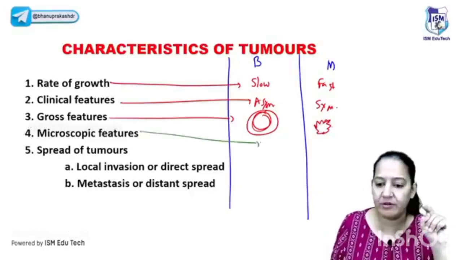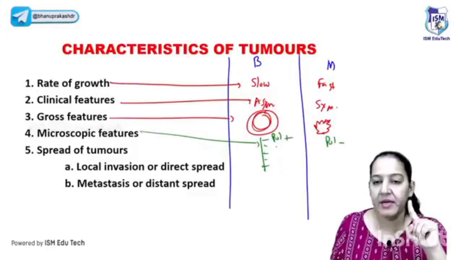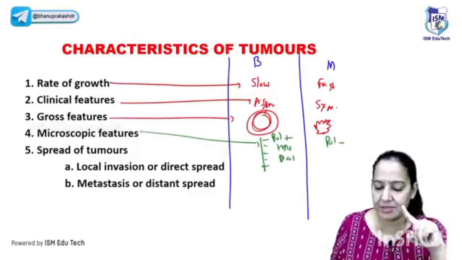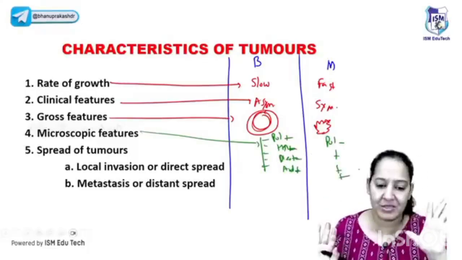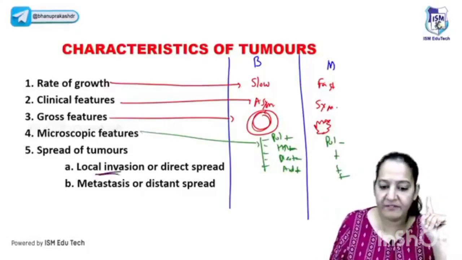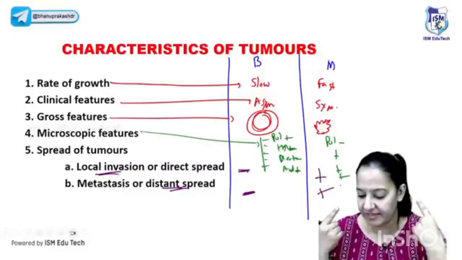Based on microscopy, I told you the features of anaplasia. Here the polarity is present, and here the basal polarity is lost. Hyperchromatism, pleomorphism and isonucleosis are all absent in benign and present in malignant. So please learn those 10 features. The last one I told you is local invasion and distant invasion. Both are absent in benign, both are present in malignant. These are the differences.